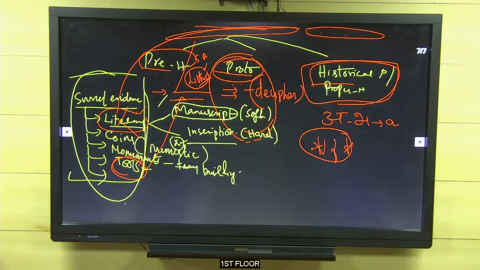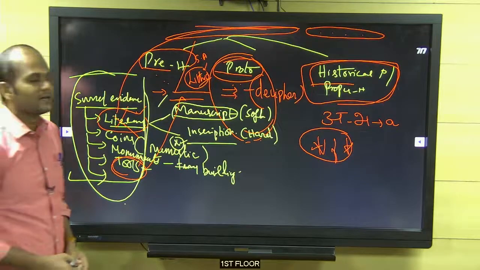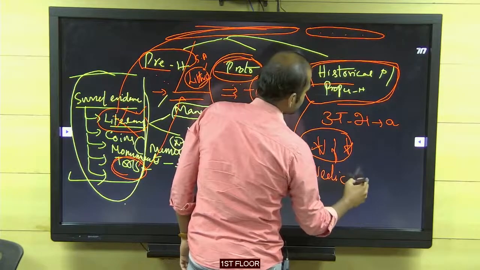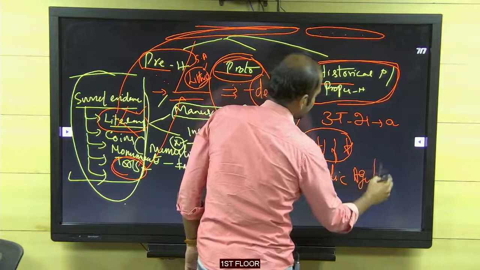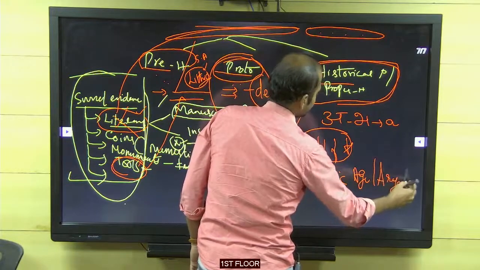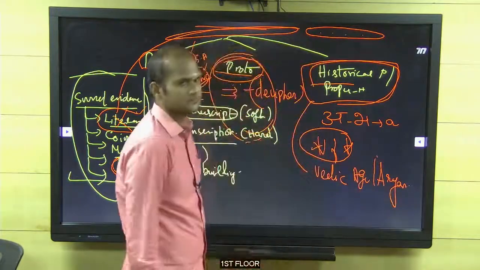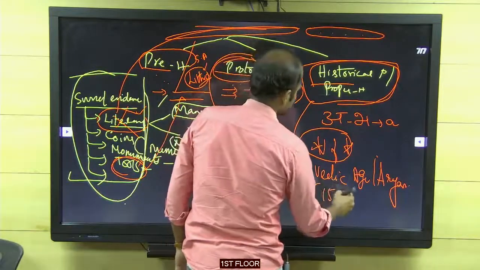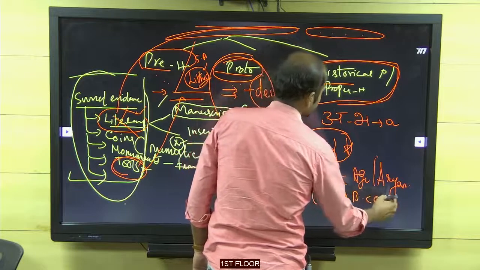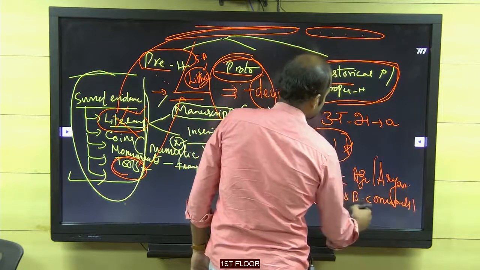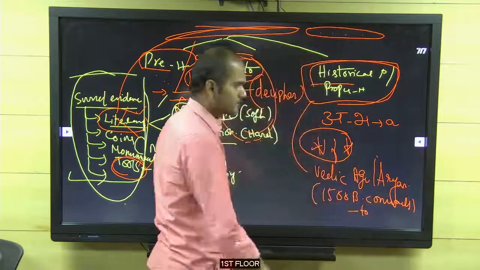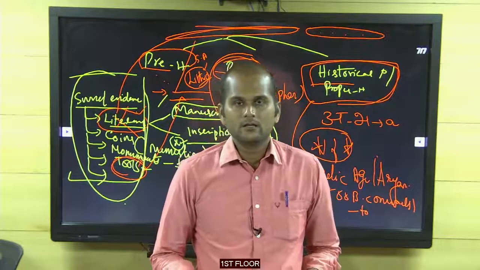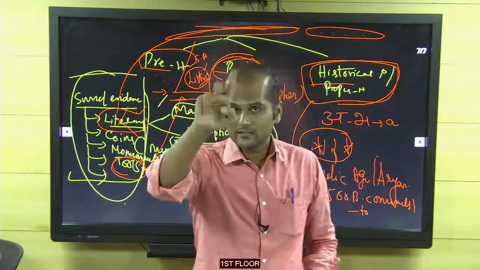Since we are studying from an all-India perspective, what is the starting period of the Vedic age? That is the historical period, the Vedic age. You write it. So proper history starts with the Vedic age, or the age of the Aryans. What is the period? 1500 BC onwards. You write it like this: onwards. Onwards means till the date also. Understood?